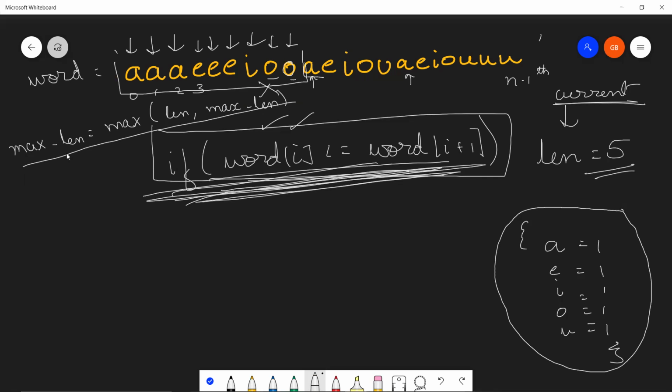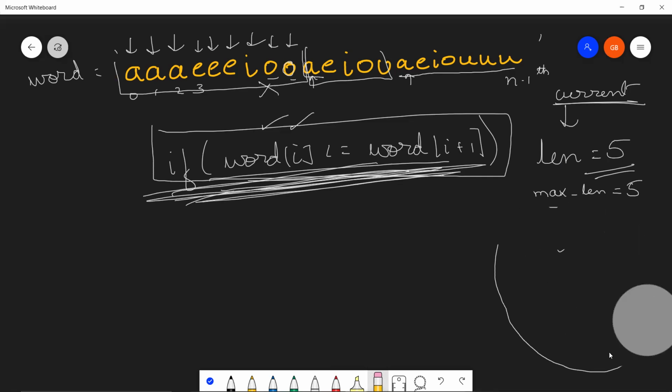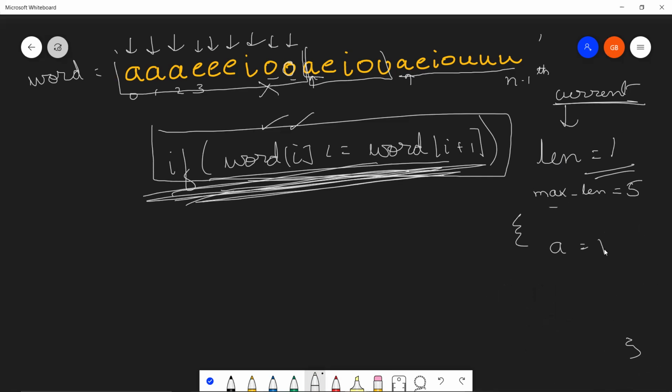So initially max length was 0 because we had not encountered any satisfactory substring as of now. Now we encountered 5, so our max length will now change to 5. Let me maintain it somewhere here. Okay, now since this part of the substring is over and we are going to begin an iteration over this part, let us reset everything again. Except max length, everything will be reset again. So our map has been reset and our length has been reset to 1. Let's begin our map again. And A has been encountered. So as you can see, length is 1 and the value of A is 1. EIO.